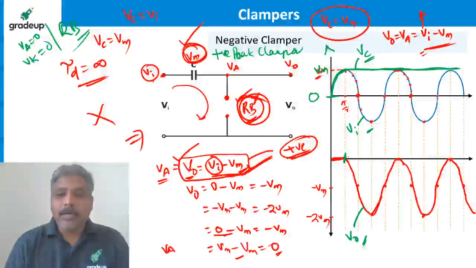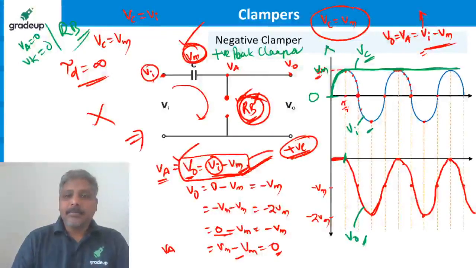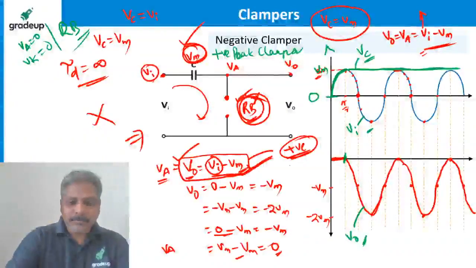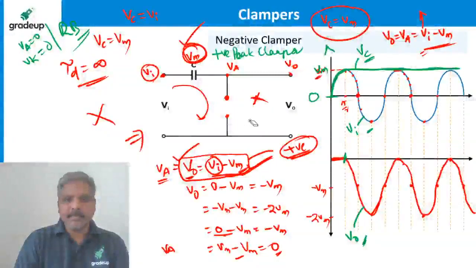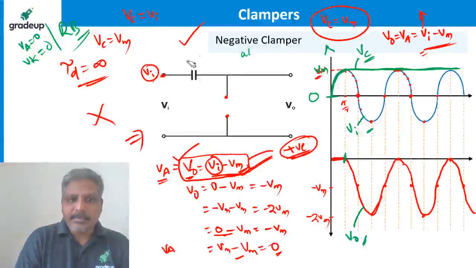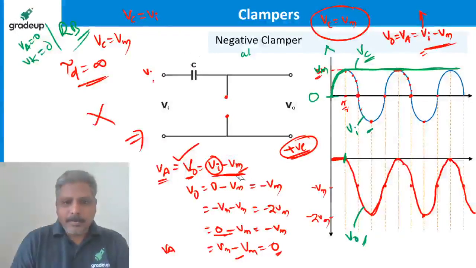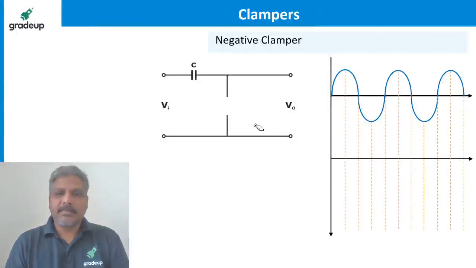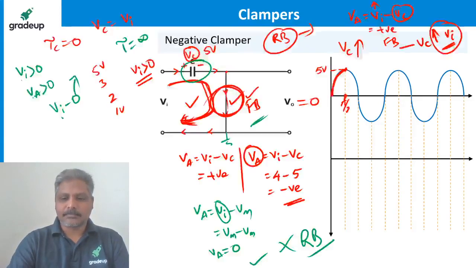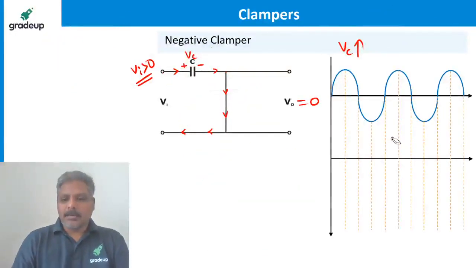Okay, guys, clear. Let me summarize the things once again, by erasing some things here. I'll give you a shortcut for the clipper. We have already seen the explanation, but I would like to make it very simple. Let me erase these things and make it very simple once again.